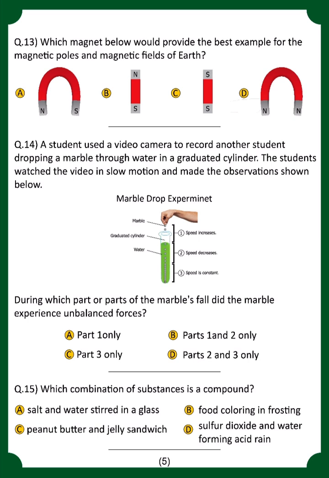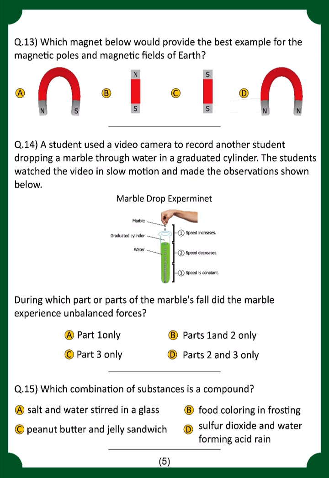Next, a student used a video camera to record another student dropping a marble through the water in a graduated cylinder. Now you have to see that this is the marble drop experiment, and in which of the following parts did the marble experience unbalanced forces? For that, option number B is correct, that part 1 and only B.